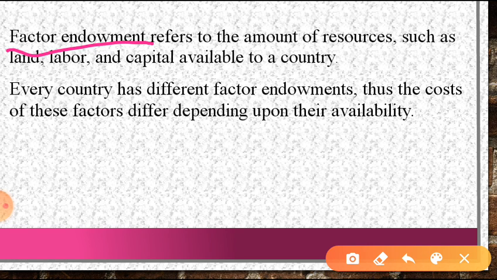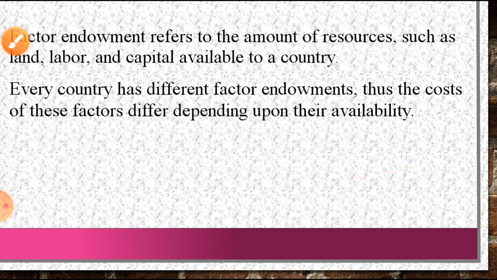Every country has different factor endowments, thus the cost of these factors differs depending upon their availability. So availability of resources and the cost of these resources is related to factor endowment.